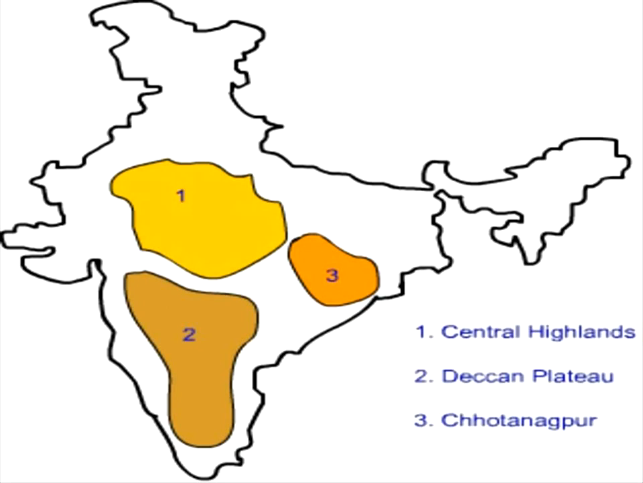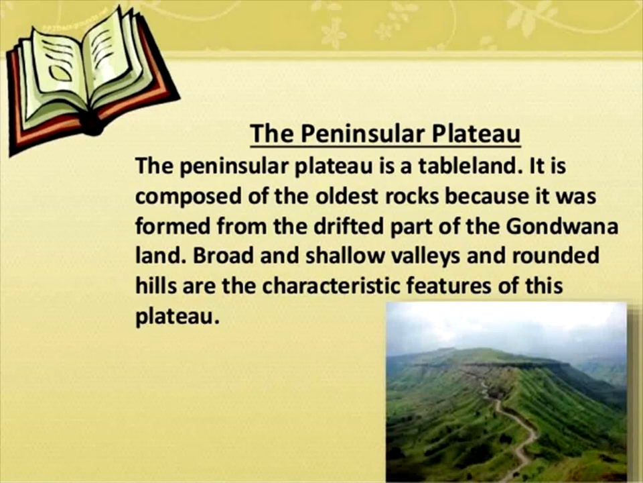One is the Central Highland, which covers Madhya Pradesh, Gujarat and the surrounding area. The second is the Deccan Plateau. And the third is the Chota Nagpur Plateau. In the image we can see that the first is the Central Highland, where the area is located, the second is the Deccan Plateau, and the third is the Chota Nagpur Plateau.